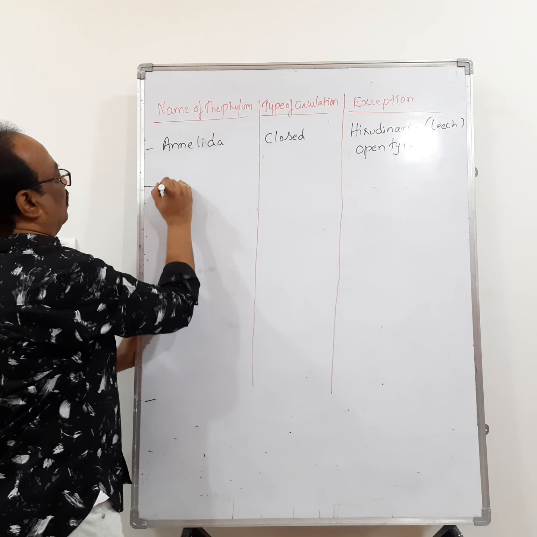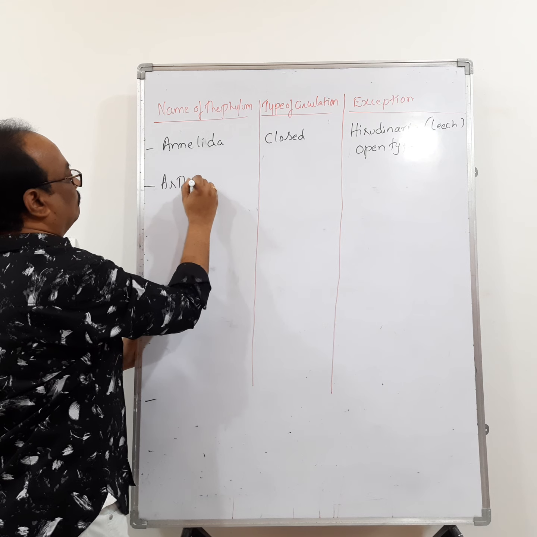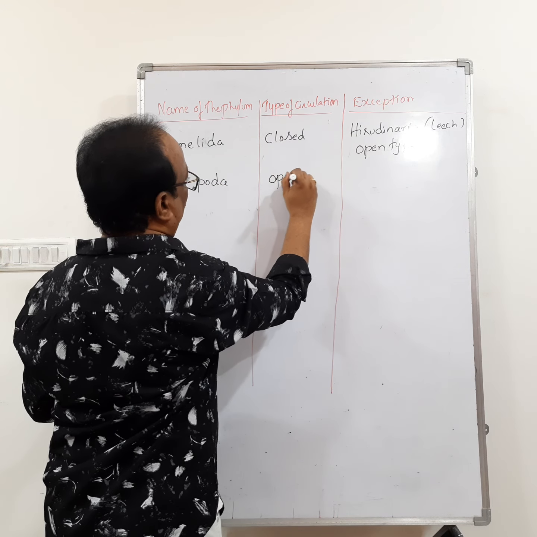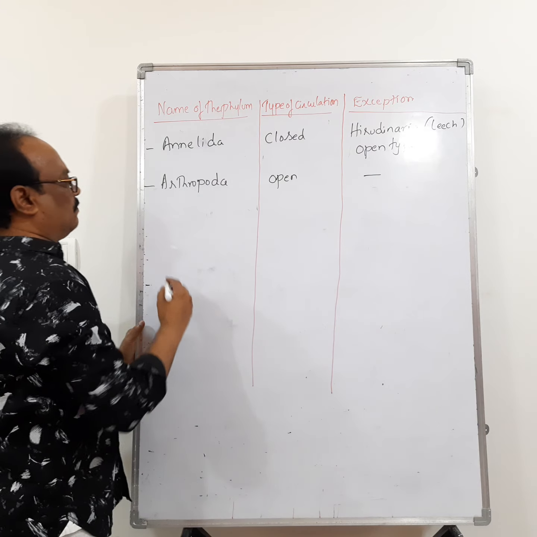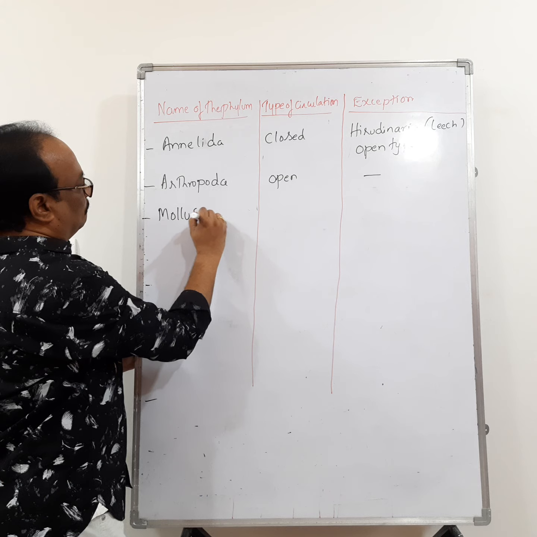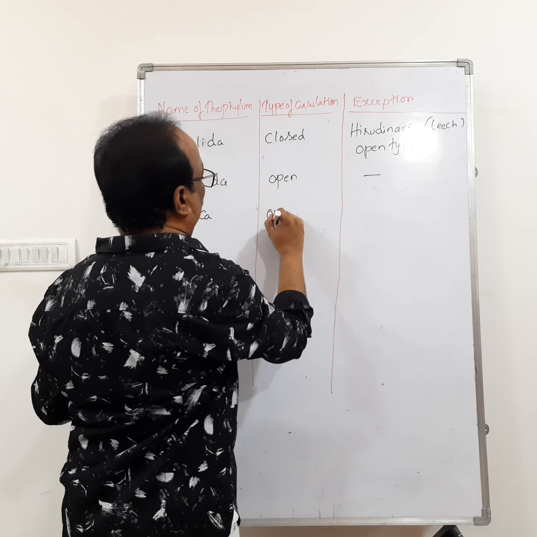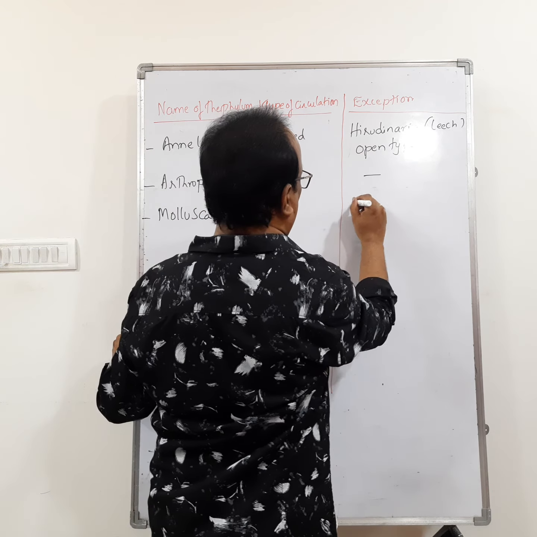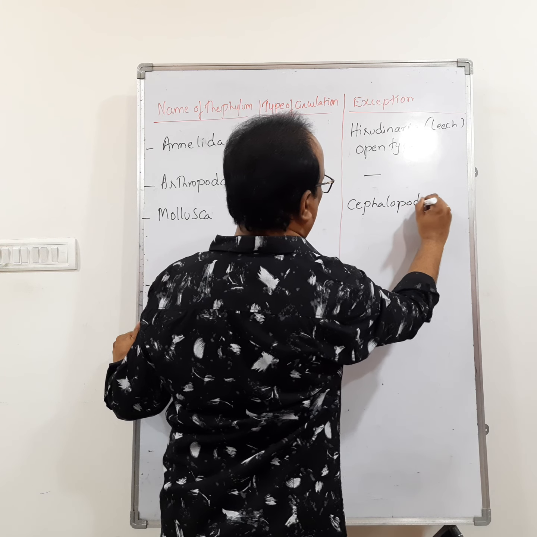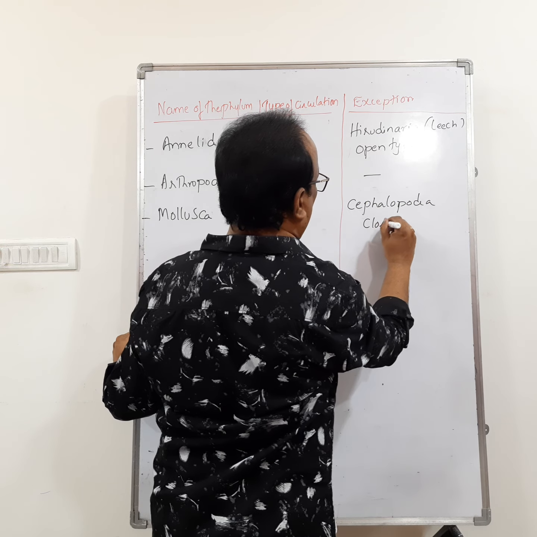Next one, phylum Arthropoda, open type, there is no exception. Phylum Mollusca, open type, but there is one class called Cephalopoda. In Cephalopoda, closed type.